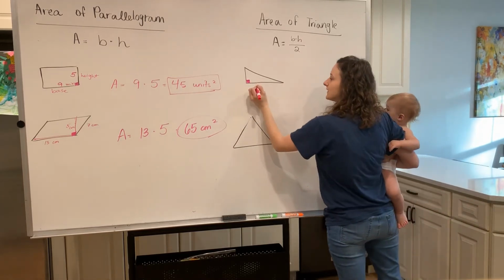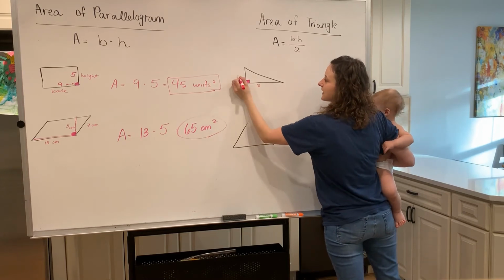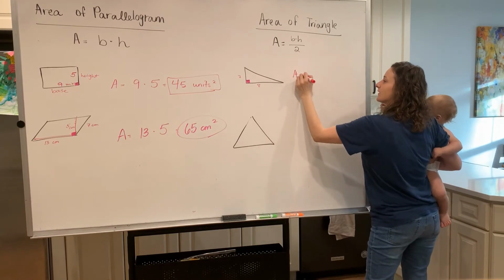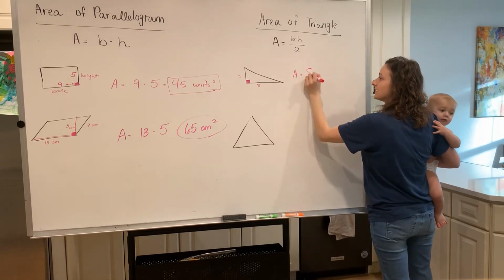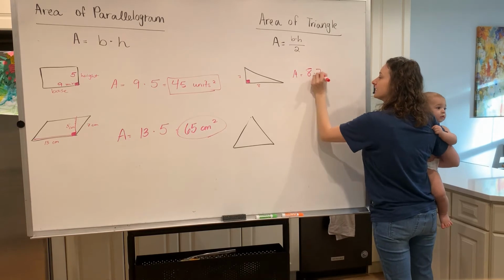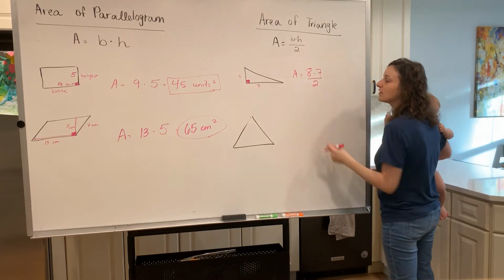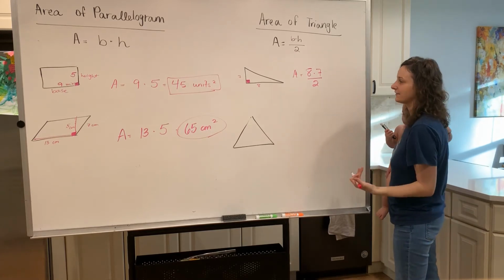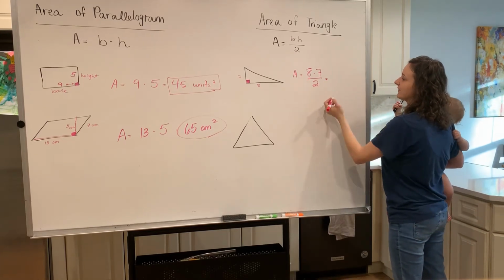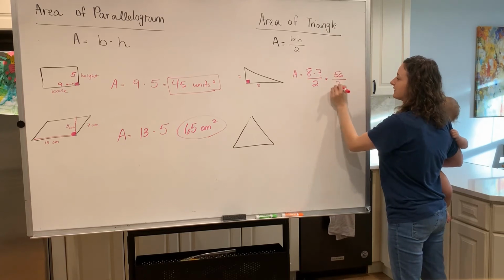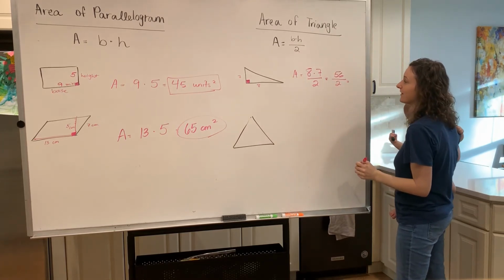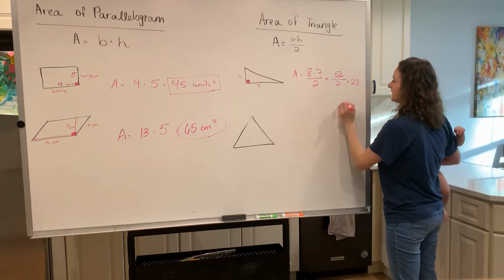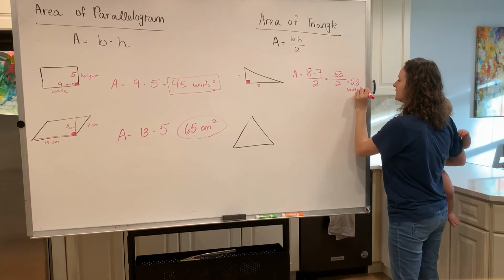So then if I told you here that this is 8, and let's say 7, then the area of this triangle, you take your base, which is 8, multiply it by the height, which is 7, and then we're going to divide by 2. Remember the order of operations. You must evaluate the numerator first and then divide it by 2. 8 times 7 is 56. Divide that now by 2. Half of 56 is going to leave you with 28. So the area of this triangle would be 28 units squared.